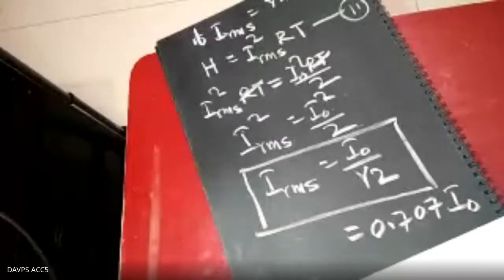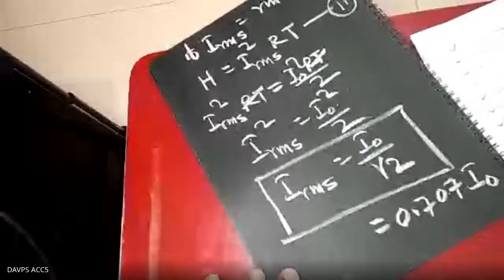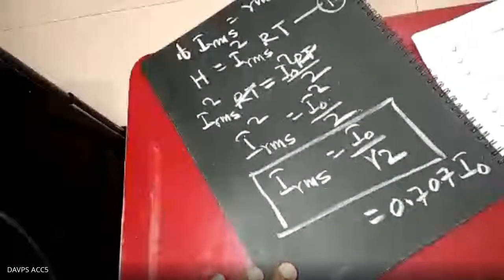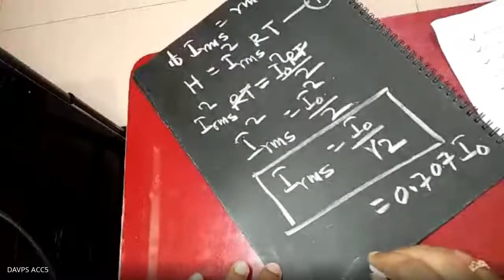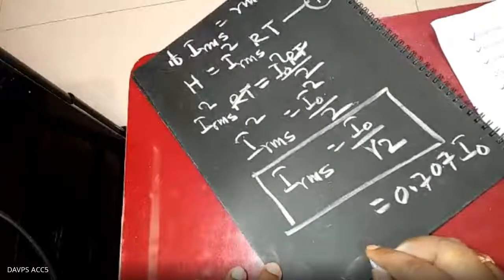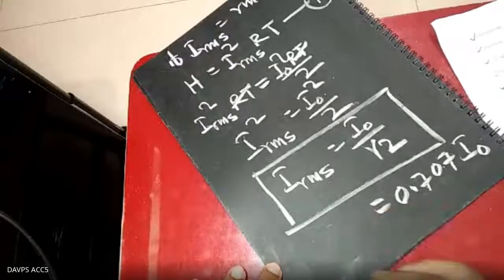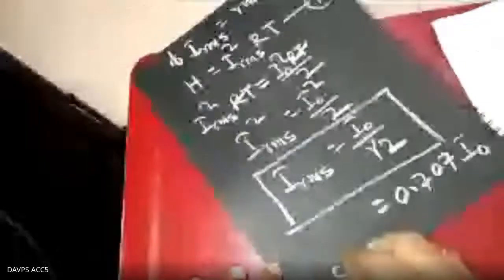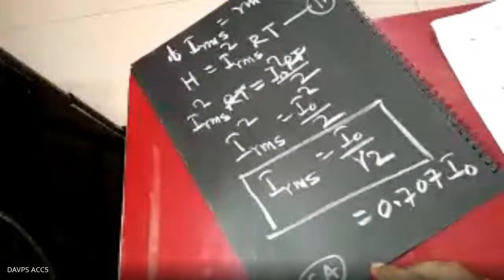And suppose, in which way you are calculating the IRMS and I naught: if the IRMS current you are measuring is 5 ampere, what will be the value of I naught?